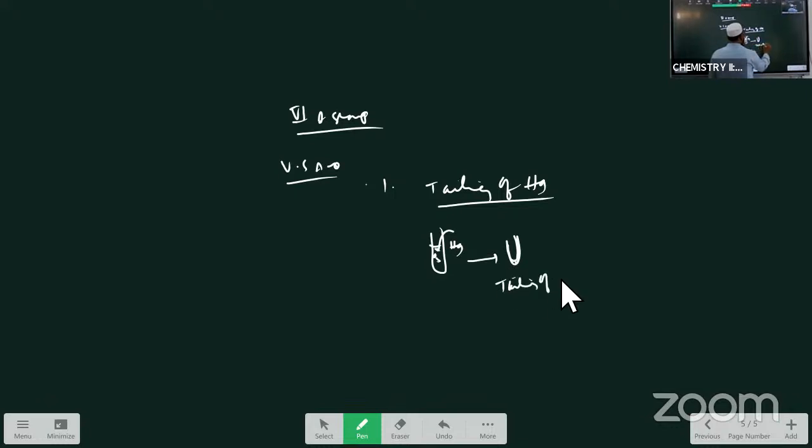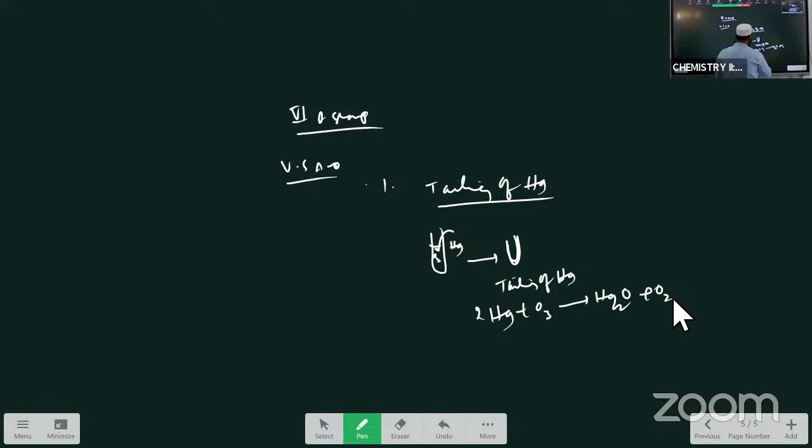Tailing of mercury. During this reaction, mercury reacts with ozone and is converted to Hg2O, mercurous oxide, and O2 is liberated. Mercury loses its properties when ozone is passed through it. That sticking on the glass tube is known as the tailing of mercury.